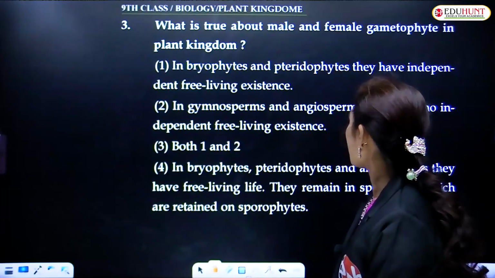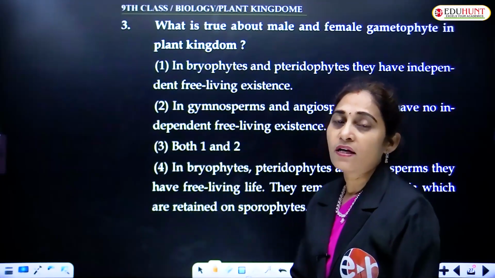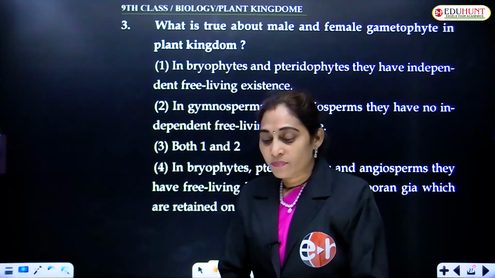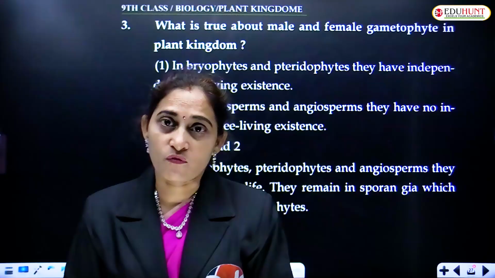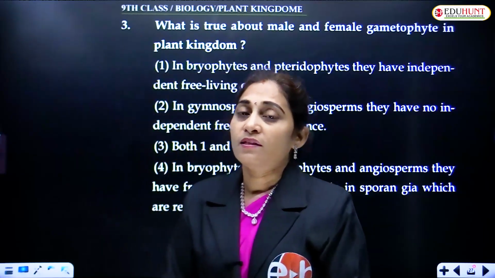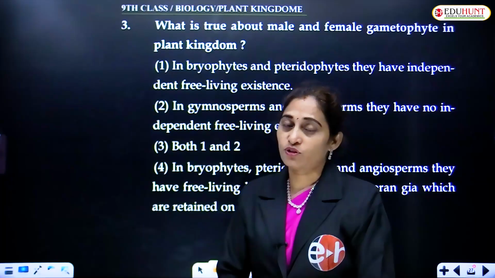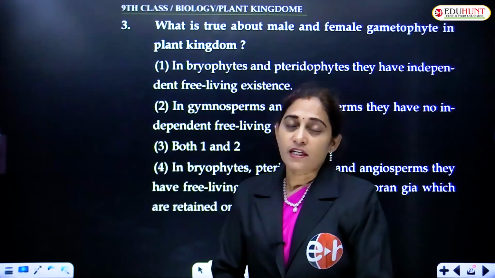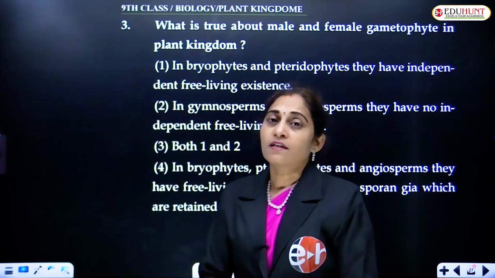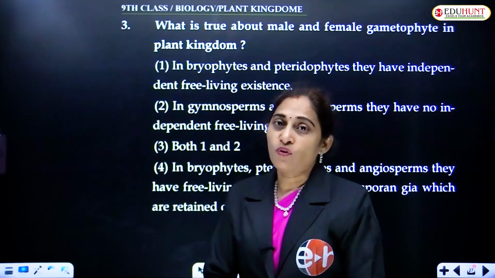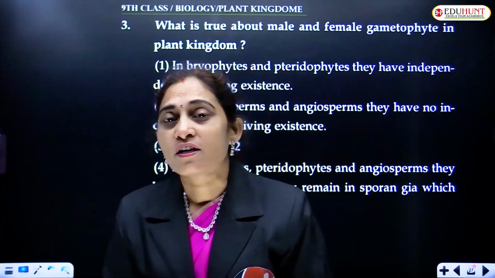In gymnosperms and angiosperms, they have no independent free-living existence. Yes, because the gametophytes are embedded in the sporophytes. For example, the embryo sac, which is a female gametophyte in angiosperms, is enclosed, embedded in the ovule. So, ovule is the sporophyte which nourishes the gametophyte.